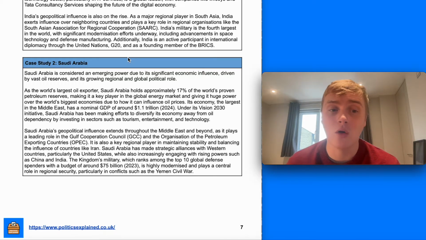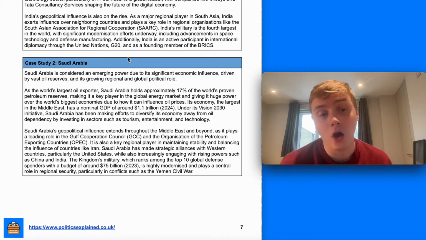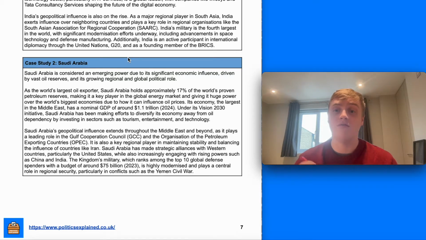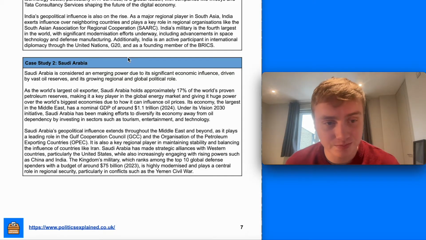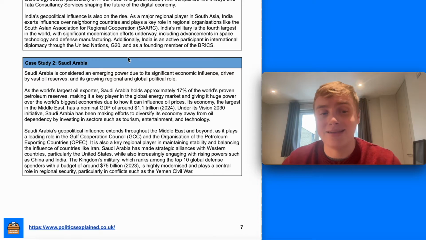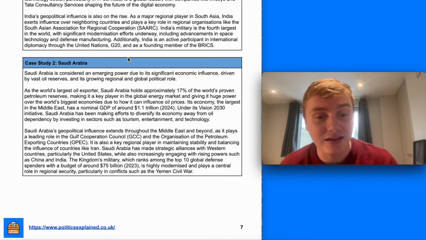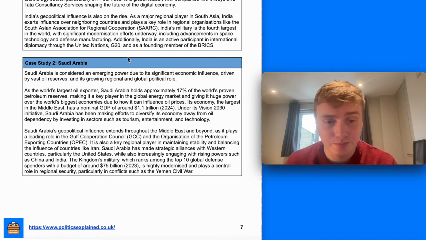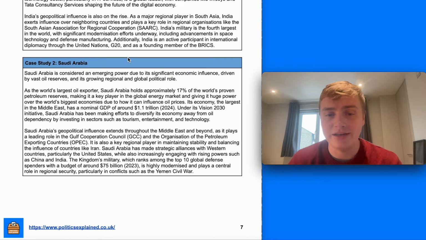It plays a leading role in OPEC, the Organization of the Petroleum Exporting Countries, which is a group of key oil exporters. And it maintains stability and is really important for balancing the influence of Iran in particular in the Middle East. It's made strategic alliances with Western countries as a result, whilst also increasingly engaging with other powers such as China and India.